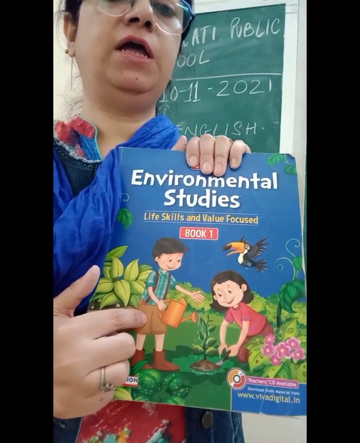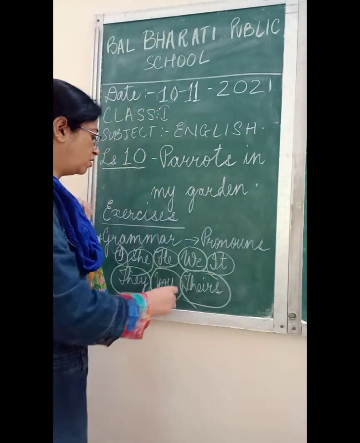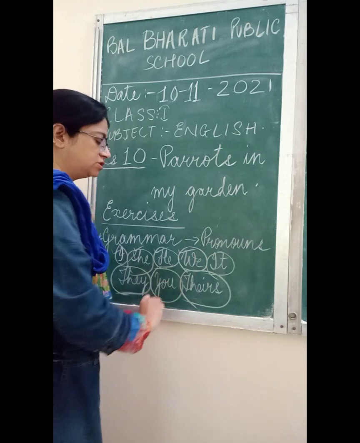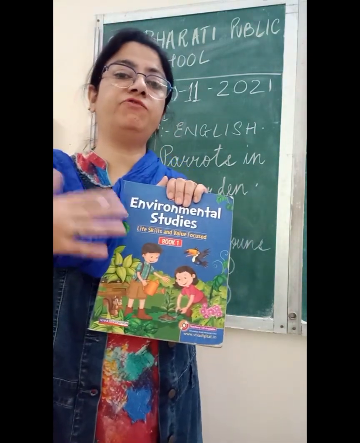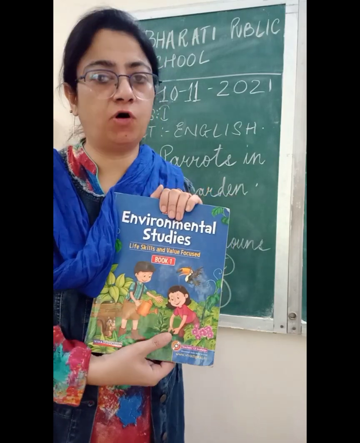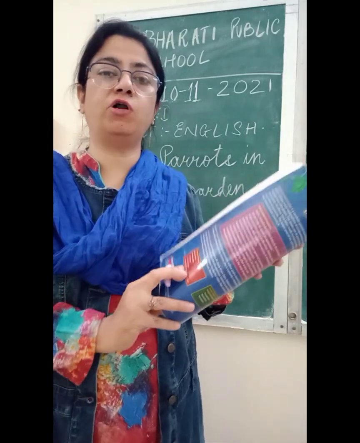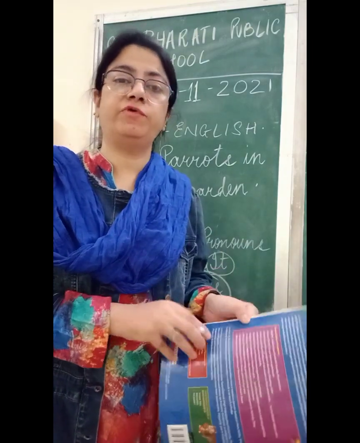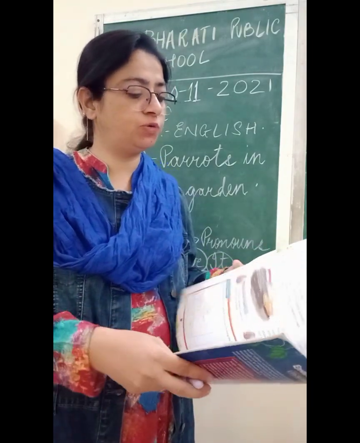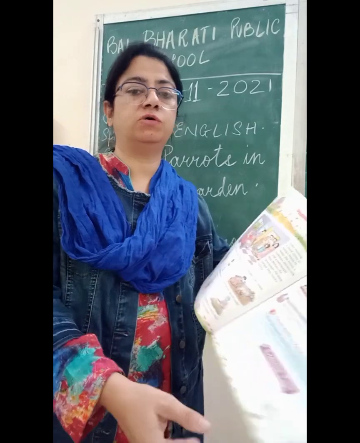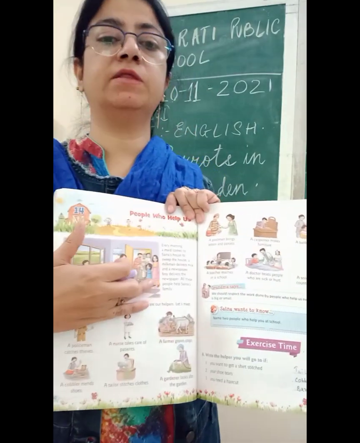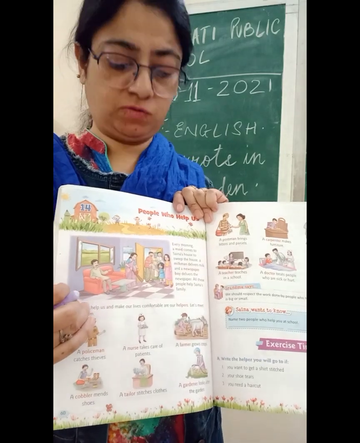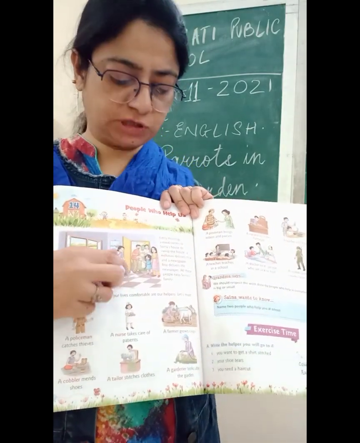Okay children, got it? Now we is used when we talk about a group in which we are also involved. हम जिस ग्रुप में इन्वॉल्व रहते हैं, इंक्लूडेड रहते हैं, वो होता है we. For example, I will show you in your EVS book that you can see this is a family. Suppose I am